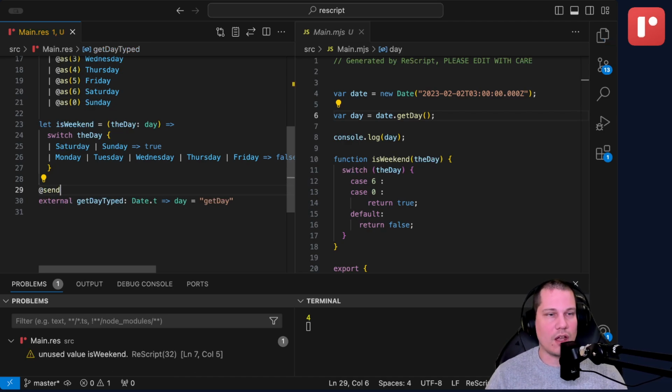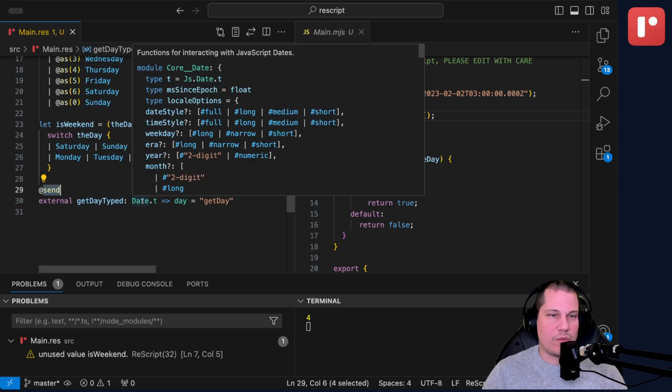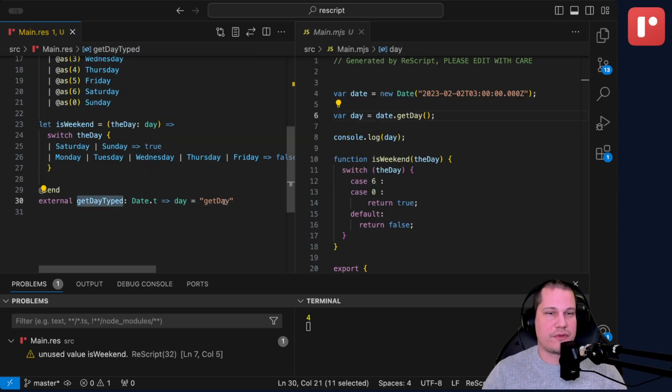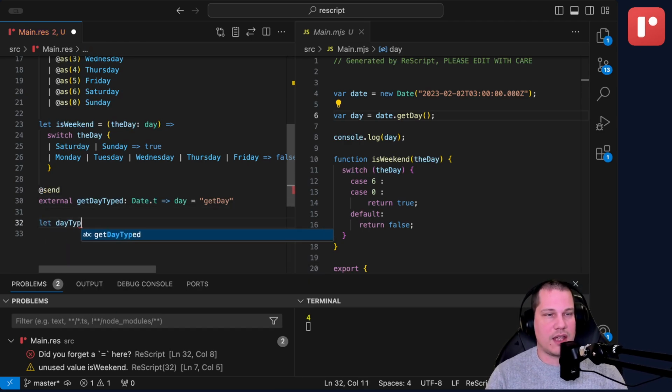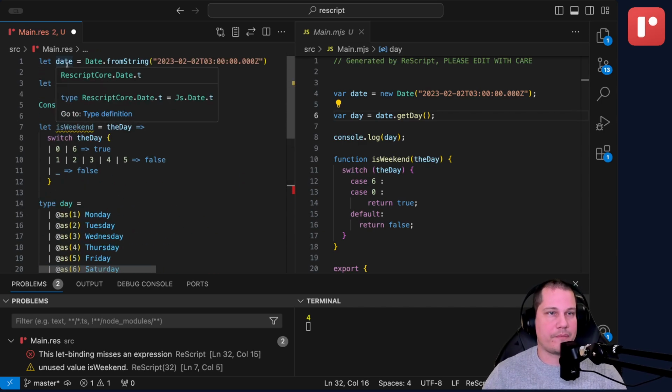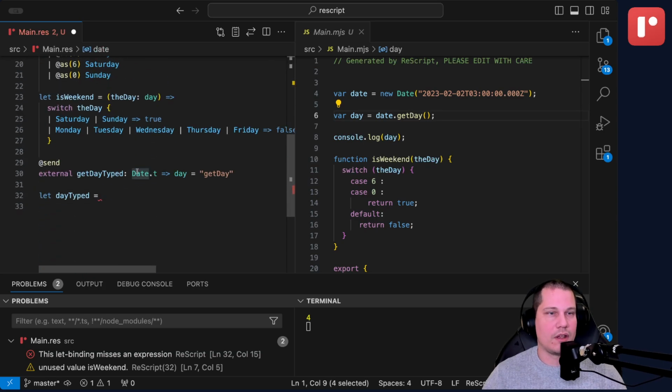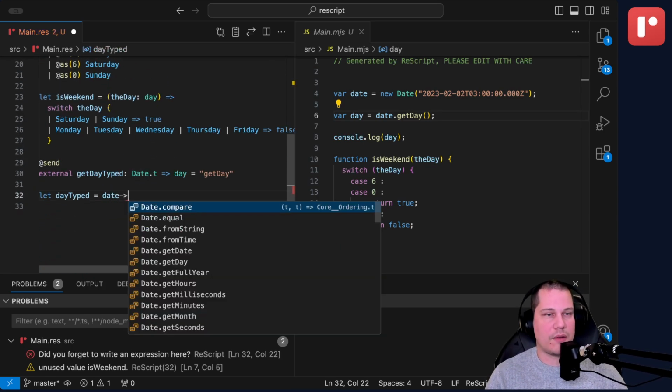Just know that this roughly means that what you're saying is that I want this function to be called on whatever object I'm passing in first here. So I want getDay to get called on date. But don't worry about that now. So date typed. We have our date up here. Remember, it's a date.t.